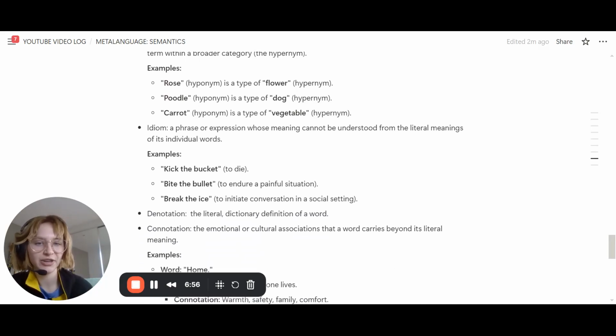Idiom: a phrase or expression whose meaning cannot be understood from the literal meaning. So, for example, kick the bucket. The literal denotation of that would be someone physically kicking a bucket, but we know that it means to die. Bite the bullet, you're not physically eating a bullet, and you're not breaking frozen water with a pickaxe. Those are all idioms for something else.